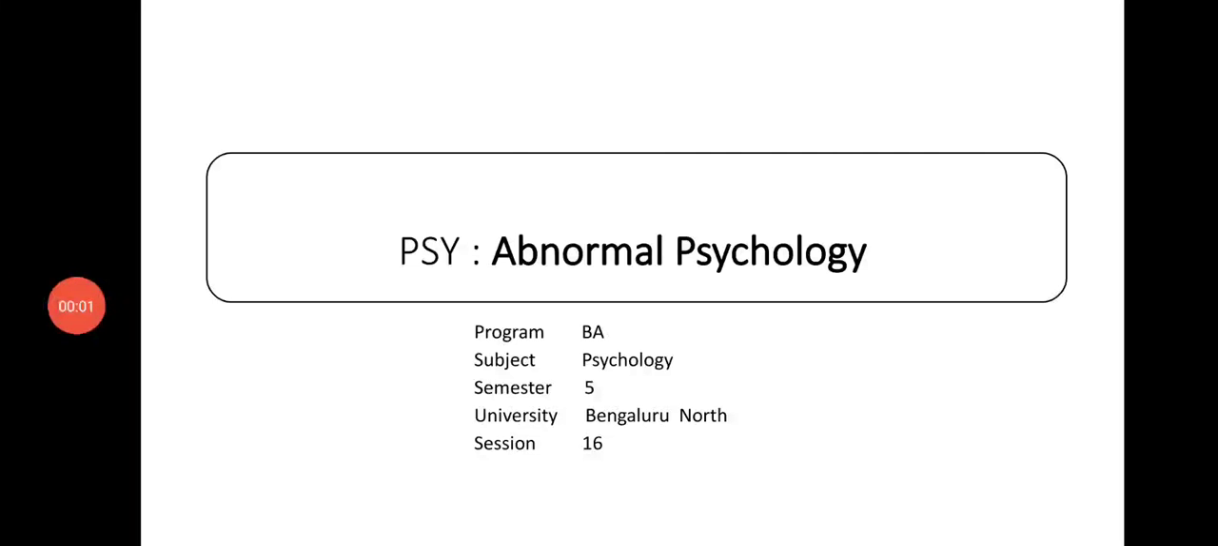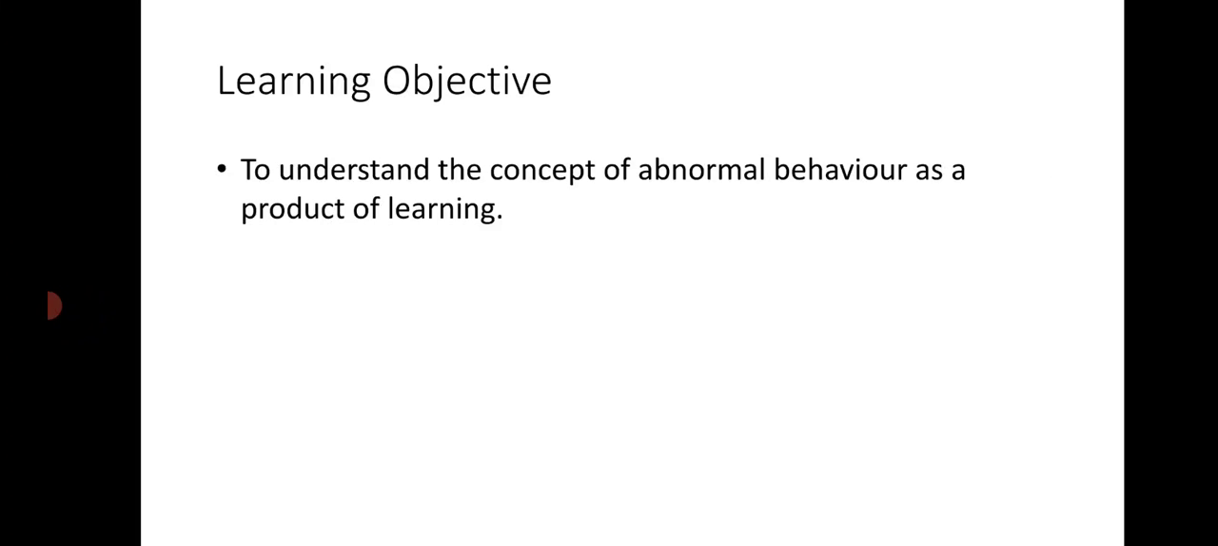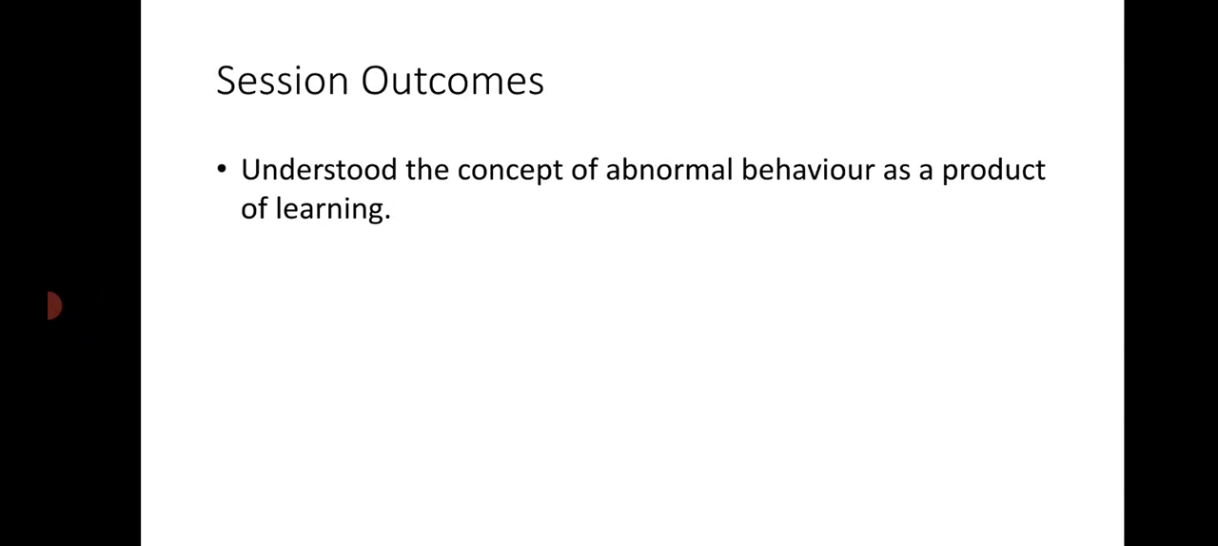Welcome to Unit 2, Psychological Models of Abnormality, session number 16. This is the last session on the behavioral model of abnormality. Learning objectives: in this session, we will be discussing abnormal behavior as an outcome of learning, or as a product of learning. Session outcomes: the knowledge of abnormal behavior as a consequence of learning.